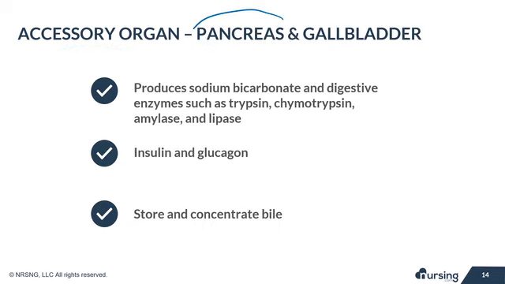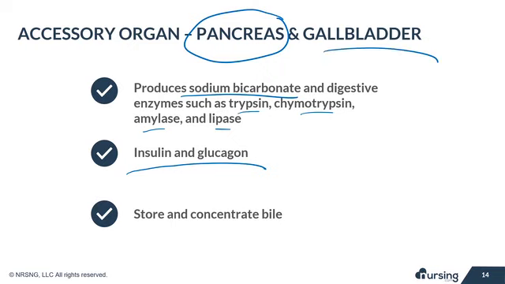The pancreas is a powerhouse of digestion. In addition to producing sodium bicarbonate, it also produces several digestive enzymes such as trypsin, chymotrypsin, amylase, and lipase. It also produces insulin and glucagon, which play a role in blood sugar regulation. The gallbladder plays an important role by storing and concentrating the bile that was made by the liver.